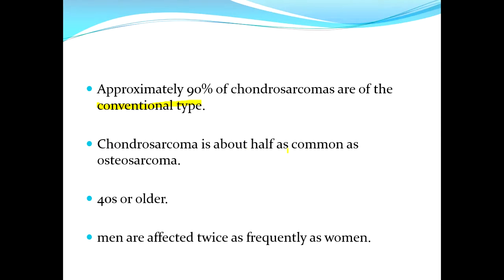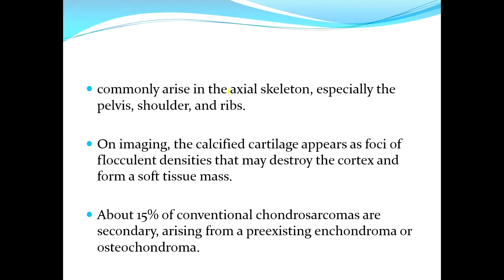It is about half as common as osteosarcoma, arise in 40s or older, and men are affected more. They arise in the axial skeleton, especially pelvis, shoulder, and ribs. On X-ray, they appear as calcified cartilage. It appears as foci of flocculent densities that may destroy the cortex and form soft tissue mass.